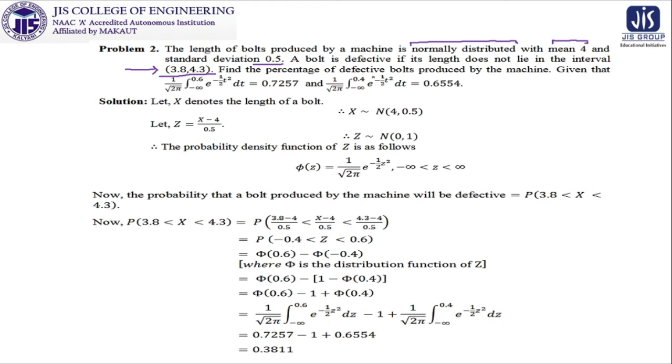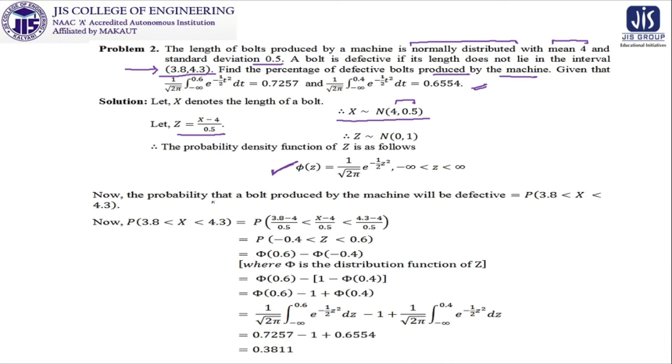Find the percentage of defective bolts produced by the machine. So when will a bolt be defective? It will be defective if its length is less than 3.8 or greater than 4.3. Clear? And this is the information given. So let us construct the problem first. We know that X is normally distributed with mean 4 and standard deviation 0.5, and we need Z, so (X minus 4) by 0.5. Clear? So the probability density function of Z is as follows. This is the same as in the previous problem, the standard normal variate.